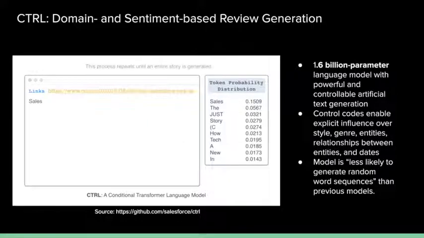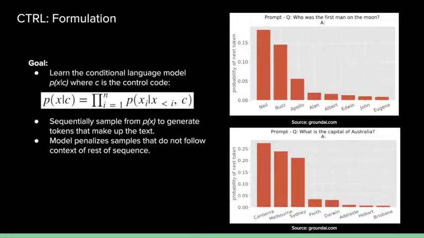If we look at the mathematical basis of CTRL, it's very similar to other conditional language models where we have the probability of a token given previous tokens, but in this case, we also have C, which is the control code. So we want to sample from this language model to generate tokens that make up this whole text.